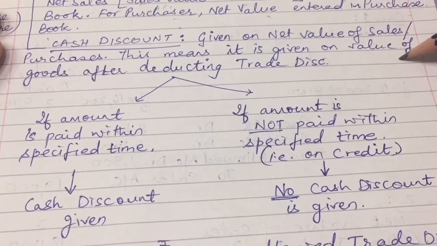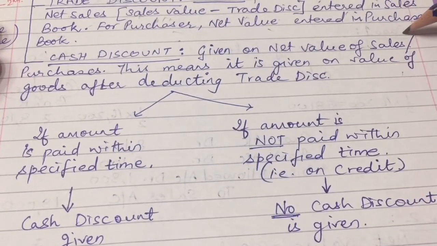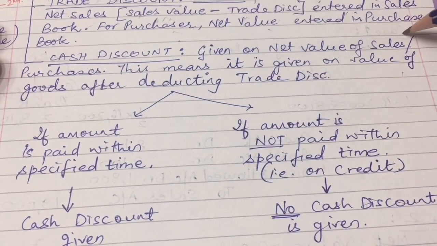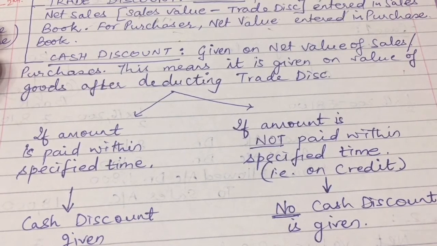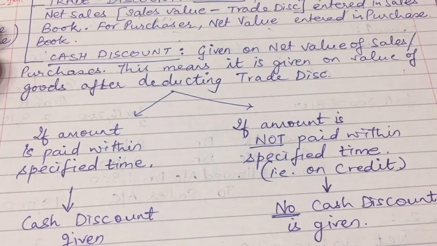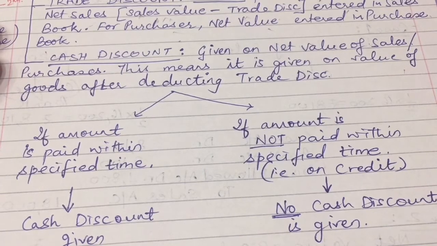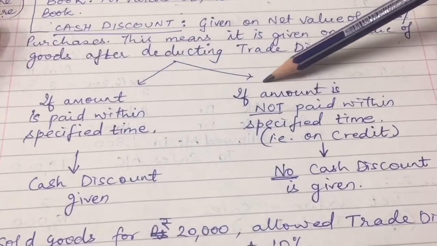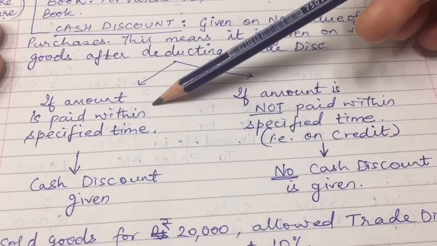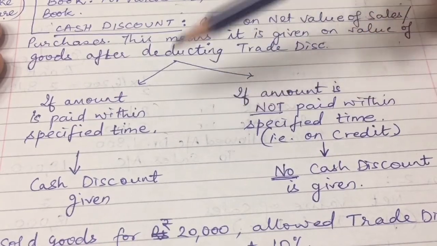Next is the cash discount. Cash discount is always given on the net value of sales or purchases. This means after the trade discount is given, on the value coming after the deduction of trade discount. Now suppose the amount is paid within a specified time.